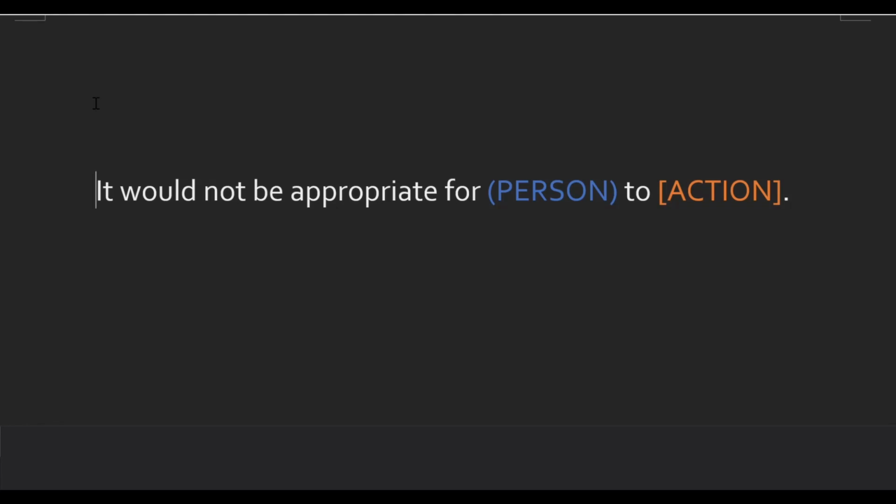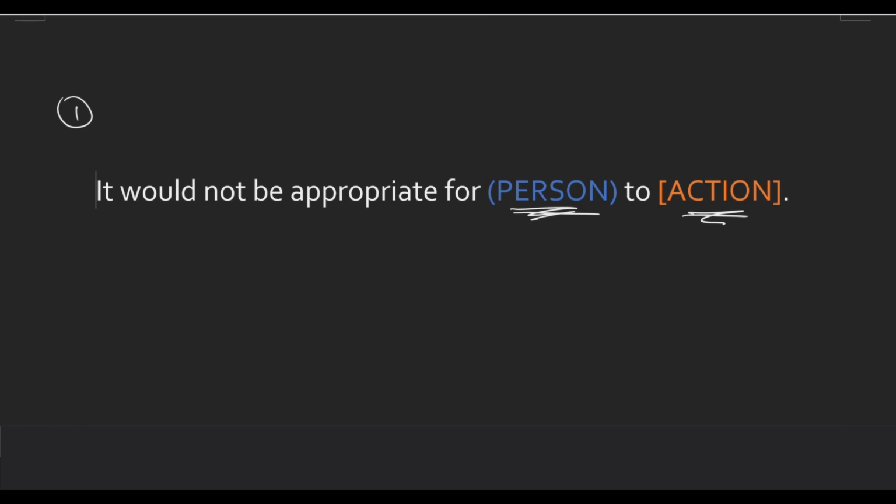First template on our list is this. So we're going to learn to say, it is not appropriate for someone to do something. Remember, we said that in a template, there's a part that's always set, and then you have your variables, the things that change. The variables here are the person, it would not be appropriate for someone, and then the action, to do something. So it would not be appropriate for you to interrupt him. Something like that.